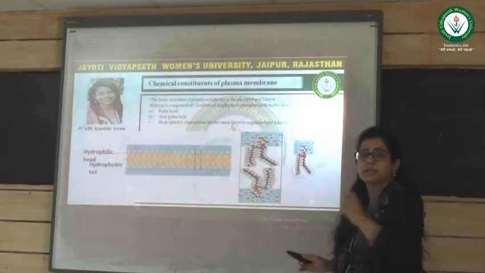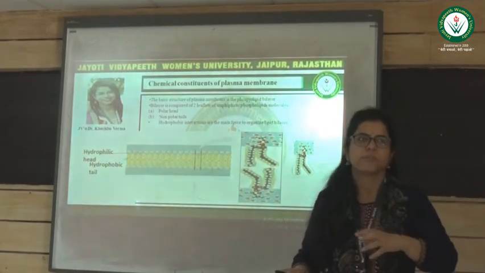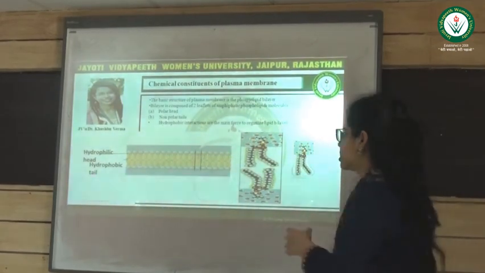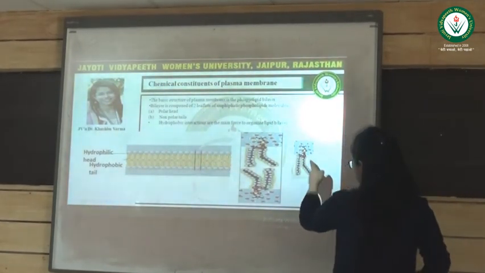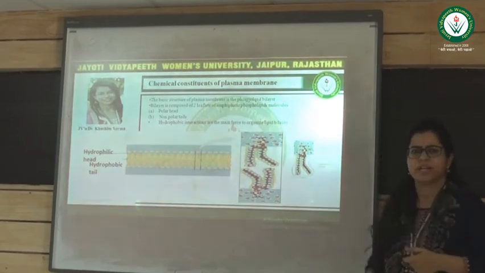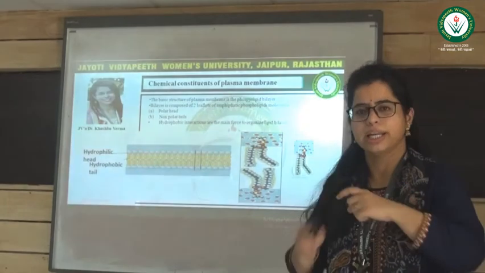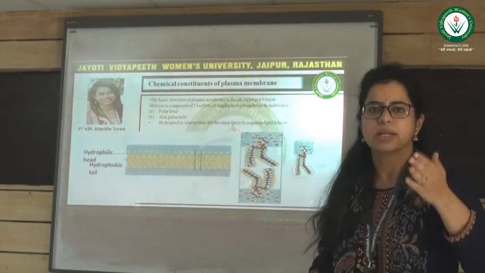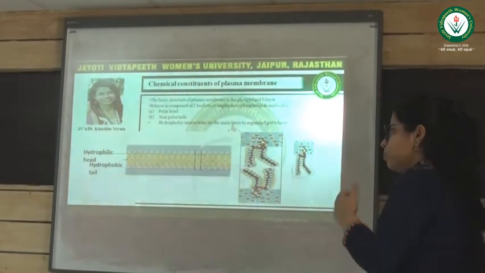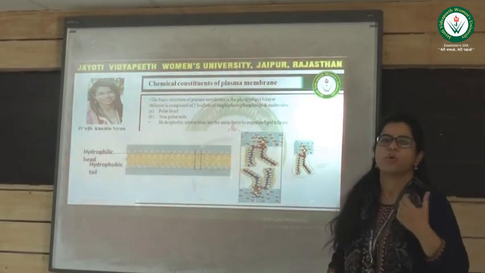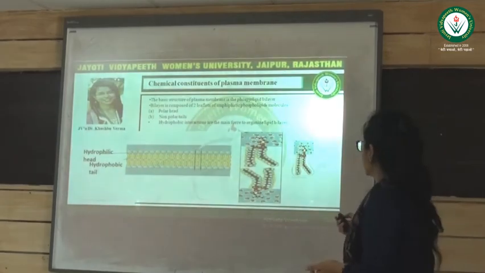The kink represents unsaturation. If more kinks are present in one fatty acid tail, it means more unsaturation in the fatty acid tail. What do you understand by unsaturation? Unsaturation means that if any organic tail, or you can say carbon chain, has more double bonds or triple bonds, it has more unsaturation.